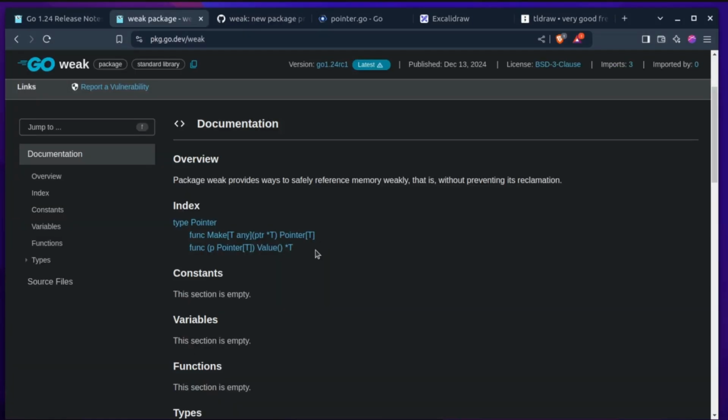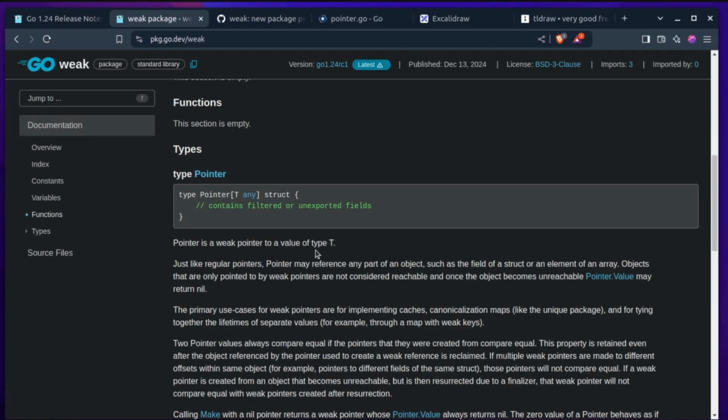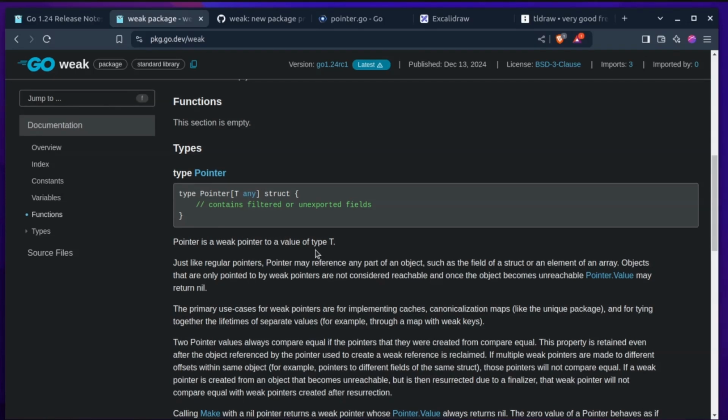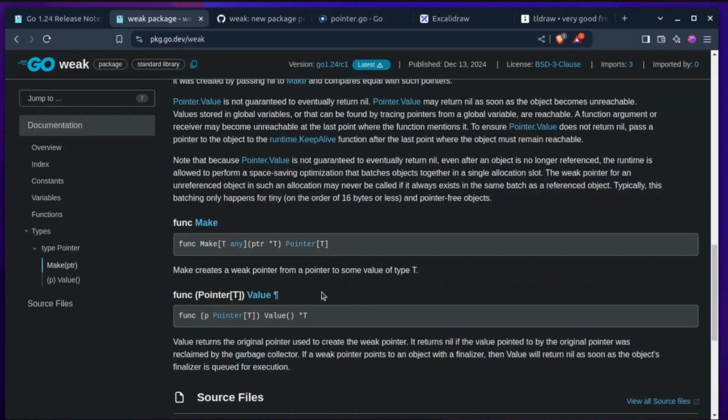Now moving on to the actual weak package. It has two methods, as you can see here, that can be used to access or manage weak pointers. First, we have Make. This is used to create weak pointers from a strong reference, and the Value method will be used on that weak pointer, which could be used to check or observe the object.